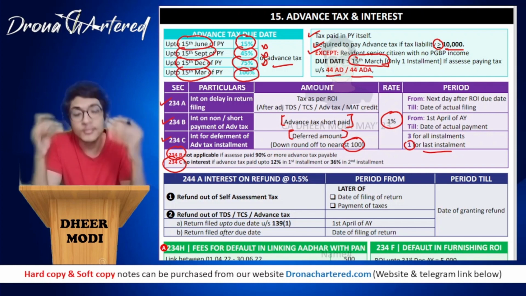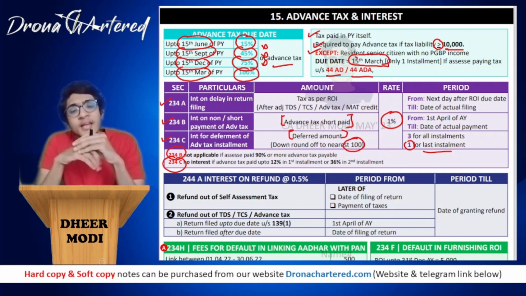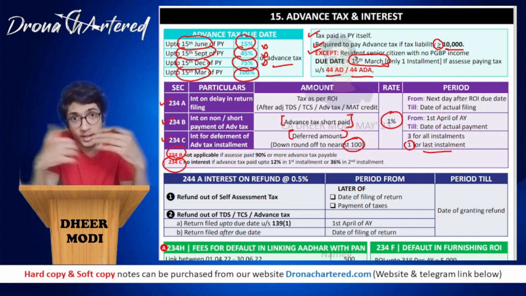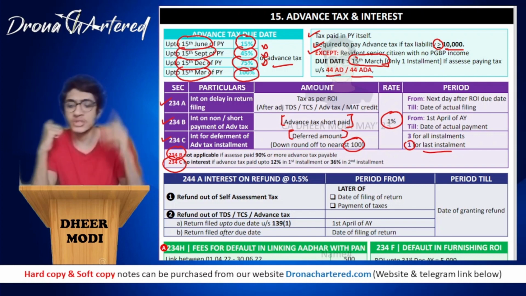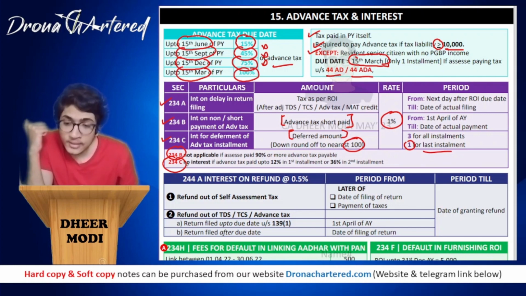We will not be charging interest, because the government said that boss, I can assume a 10% margin while you were checking how much you might earn versus what you actually earn, 10% is okay. Therefore, I will not charge you any interest. And 234C says no interest if advance tax paid up to 12%.